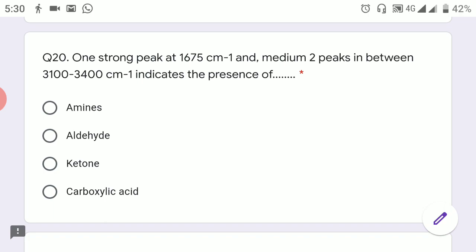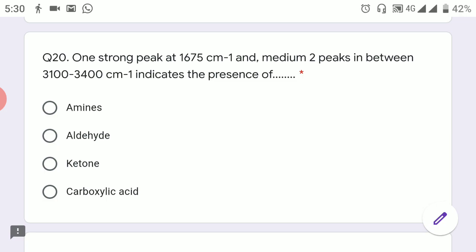1675 centimeter inverse and medium two peaks in between 3100 to 3400 centimeter inverse indicate the presence of. Now if you see the value of the carbonyl group is a bit less, 1675, and there are two medium peaks. Okay, so as we can see the value is very less in zone 2, so it is an indication of amines naturally. And if you also be able to record that as this compound is showing two medium peaks of,